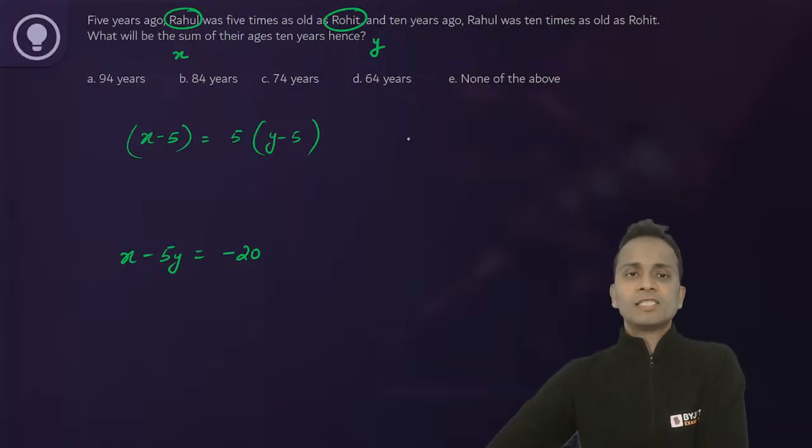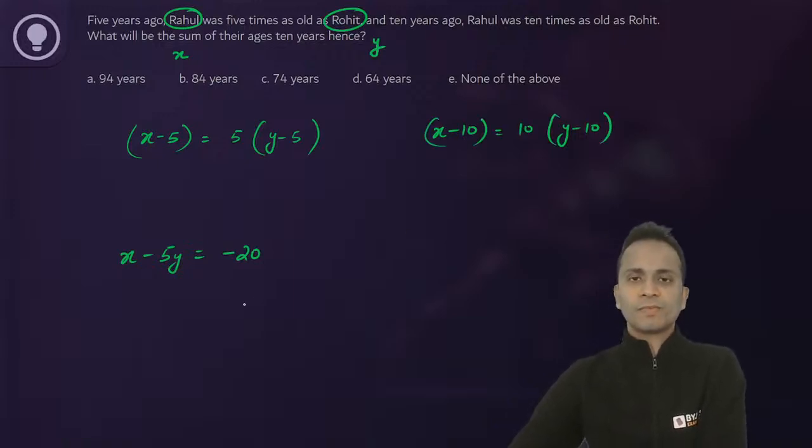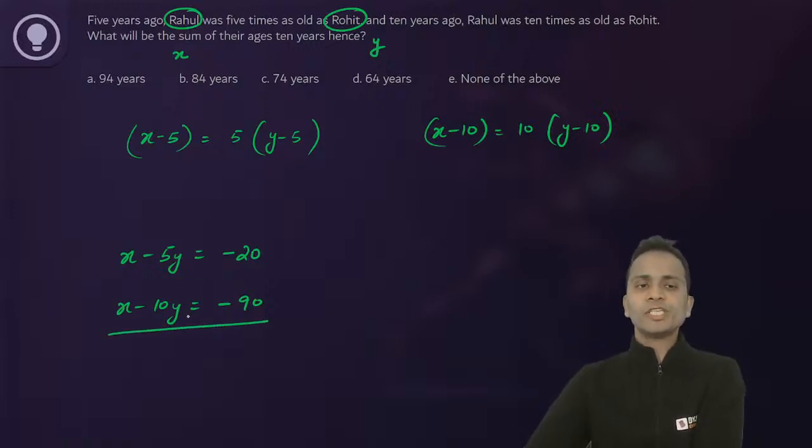Now the second equation is for 10 years ago. So 10 years ago, Rahul's age was x minus 10, Rohit's age was y minus 10. So Rahul was 10 times that of Rohit. So the second equation will be x minus 10y is equal to minus 90. Now first equation minus second equation, carefully, x will get cancelled.